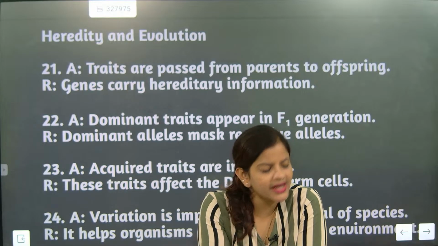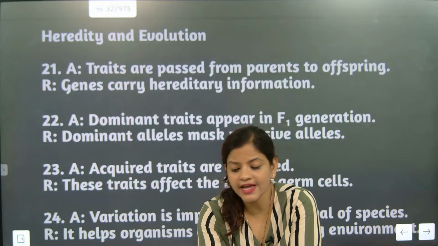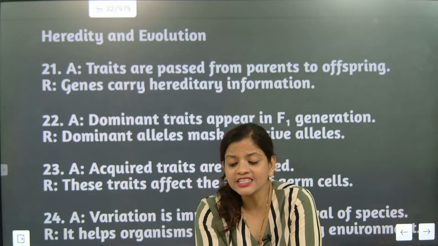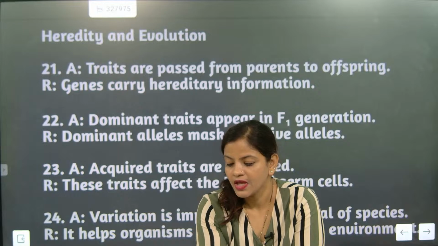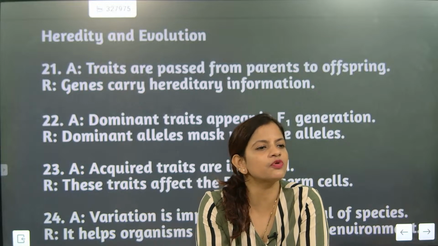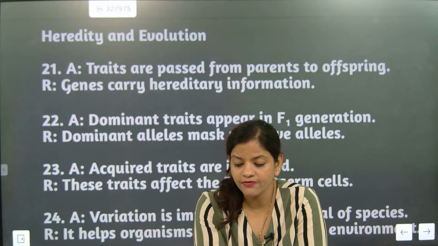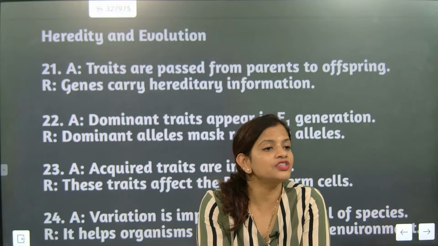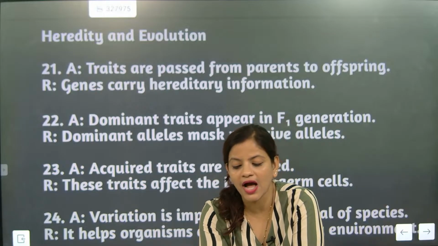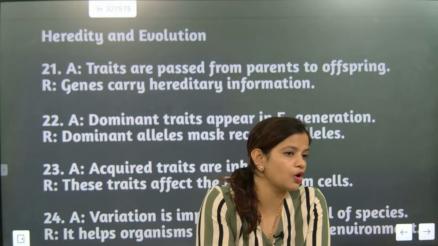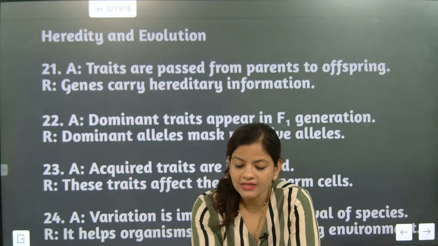So those who are saying A, first I'll explain. Traits are passed from parents to offspring. That's the correct answer. Now, gene carrying hereditary information is also true. And gene will be the one who is. So answer will be A, no other options. Understood? So now answer is A.